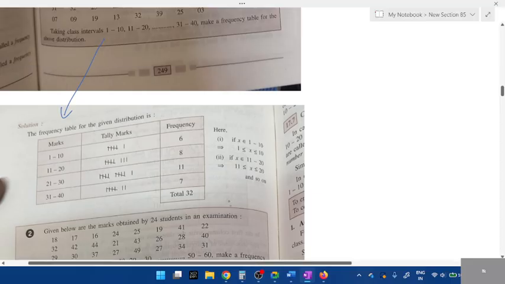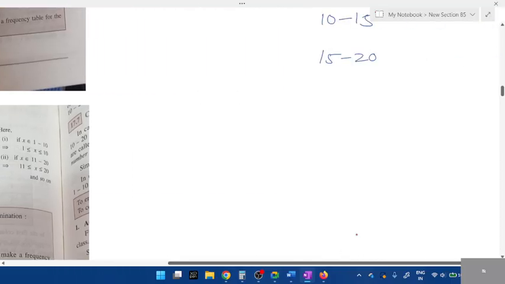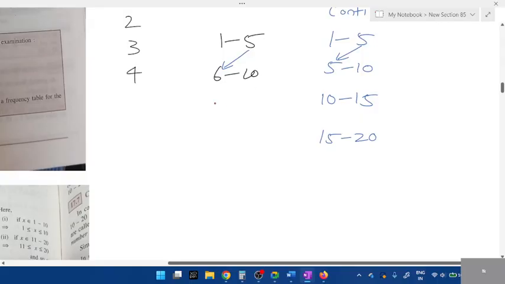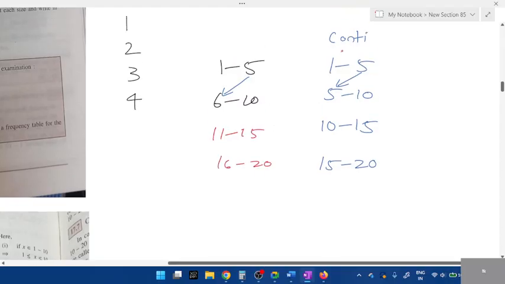Yes, we call it continuous and it is not mentioned there. We call it continuous and discontinuous. Let me take 11 to 15, 16 to 20. See, after 5, if 5 is repeating, 10 is repeating, 15. What do we call this? Continuous. After 5, we have 6. Is it continuous or discontinuous, right? We call it discontinuous.